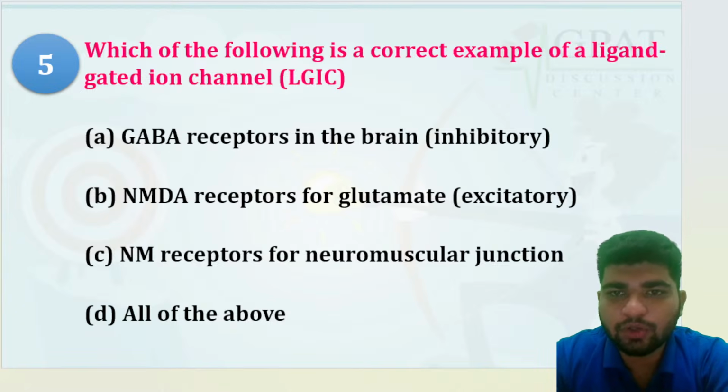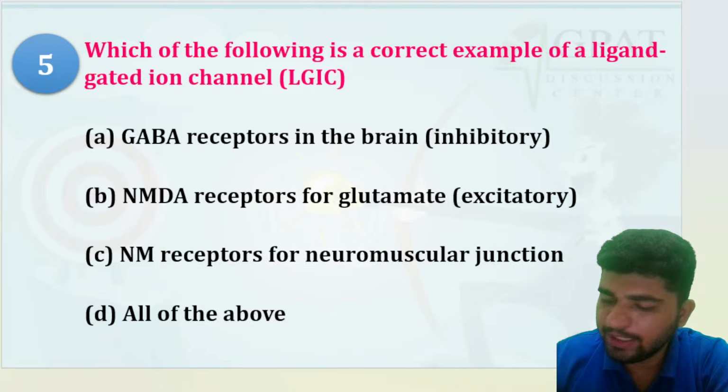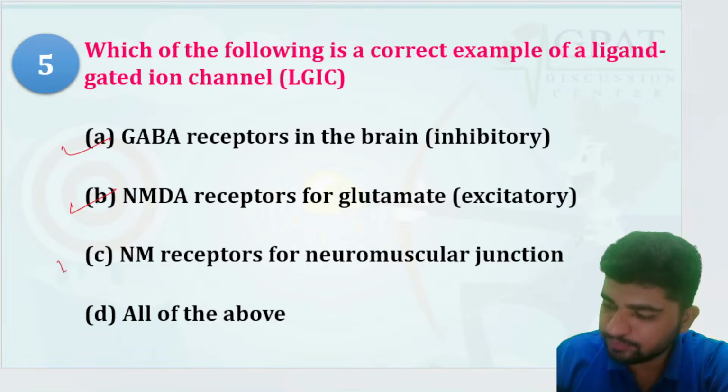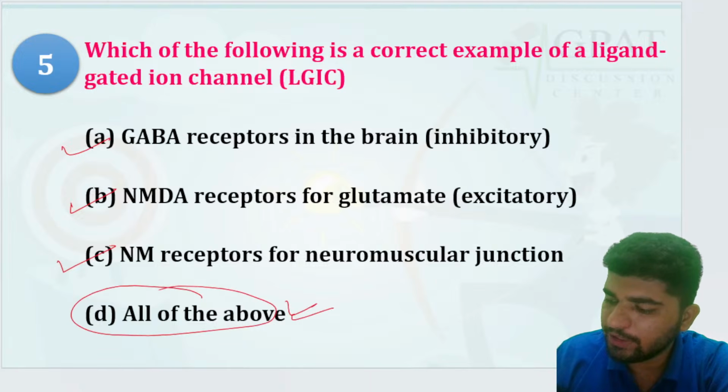Which of the following is a correct example of ligand-gated ion channel? GABA receptors in the brain? Yes. NMDA receptors for glutamate? Yes. NM receptor for neuromuscular junction? Yes. And all of the above. The answer would be all of the above.